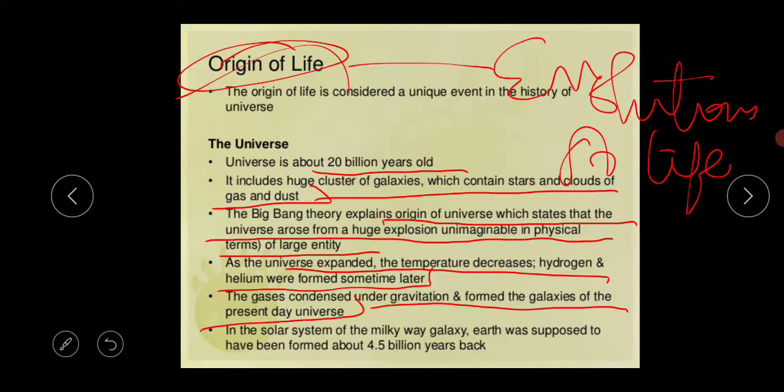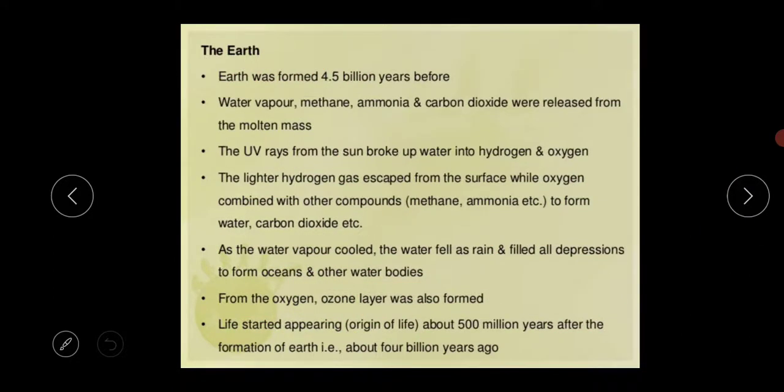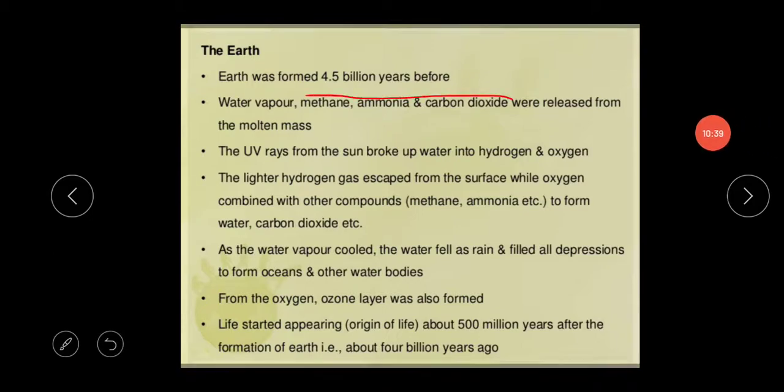In the solar system of the Milky Way galaxy, Earth was supposed to have been formed about 4.5 billion years back. Next topic is the origin of Earth. This Earth was formed 4.5 billion years before.